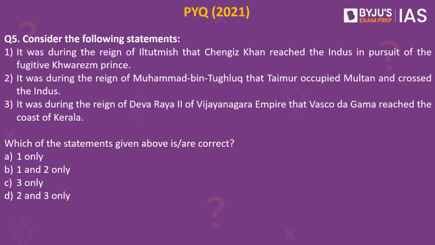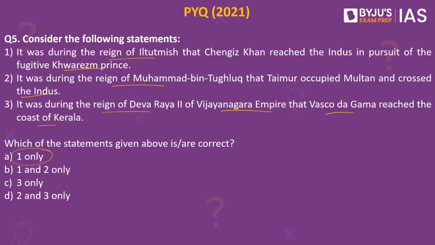Now let's look into the next practice question. Consider the following statements. It was during the reign of Iltutmish that Genghis Khan reached the Indus in pursuit of the fugitive Khwarezm prince. It was during the reign of Muhammad bin Tughlaq that Timur occupied Multan and crossed the Indus. It was during the reign of Devaraya II of the Vijayanagara Empire that Vasco da Gama reached the coast of Kerala. Which of the statements given above are correct? The answer to this is one only.